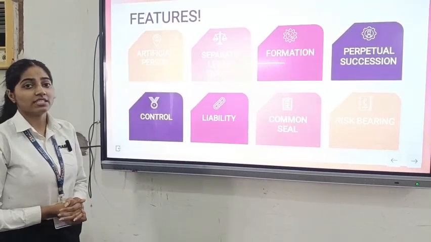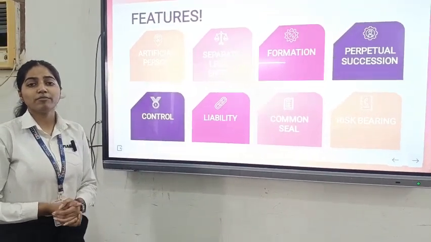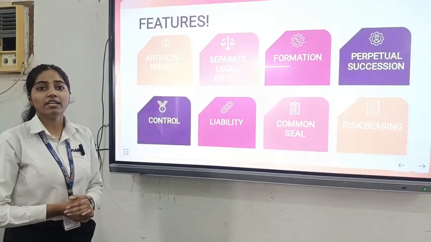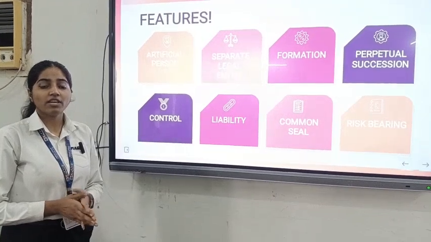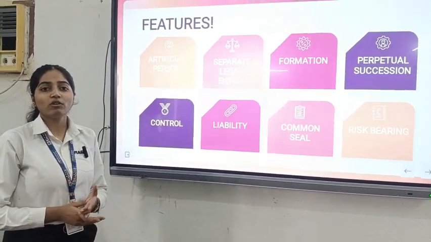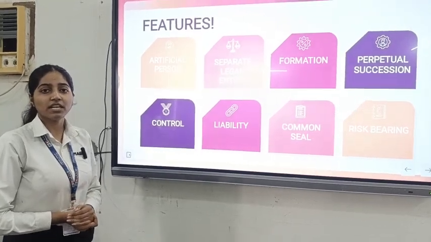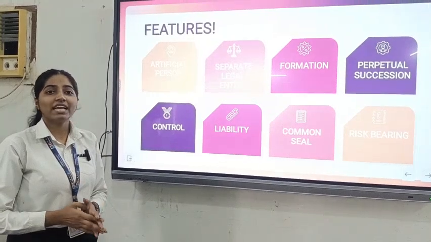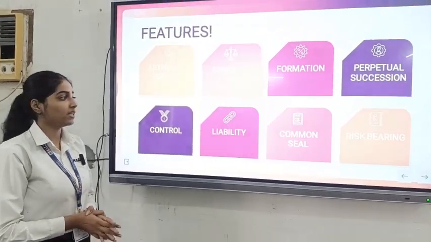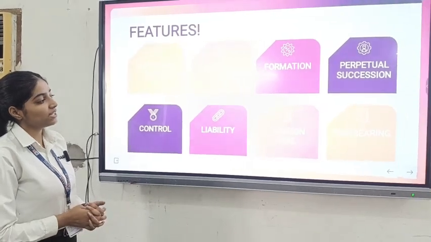Sixth one is liabilities. Unlike sole proprietorship and partnership, the liabilities here are limited. The company has its own liability and the members have their own. For example, if a person has invested 10,000 rupees in a company, he or she is liable to pay only 10,000 to the company, to the extent of the capital which he or she has invested. Seventh one is common seal.